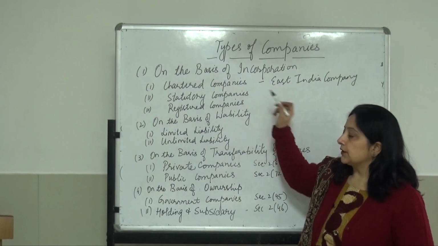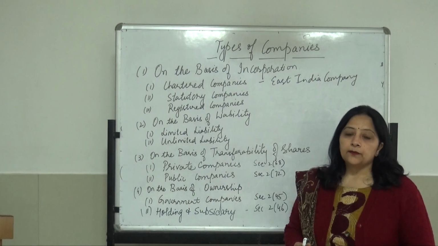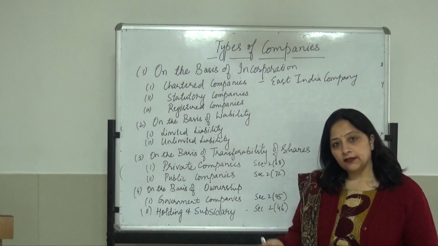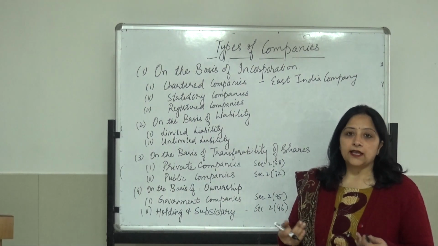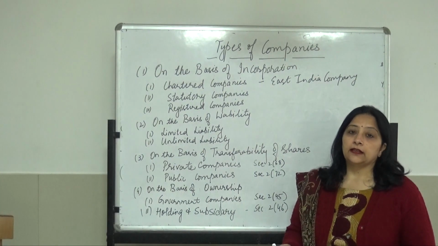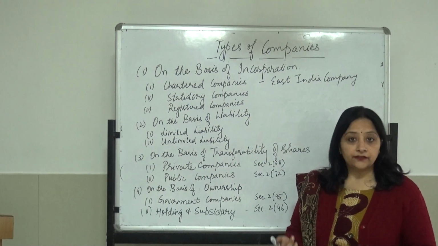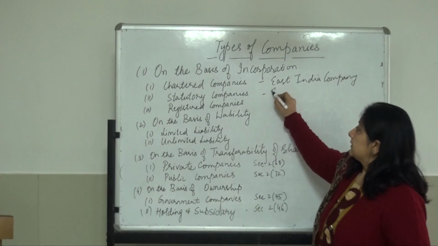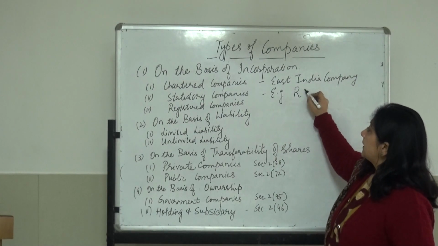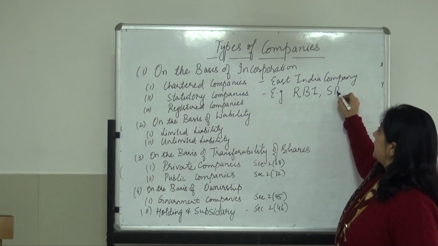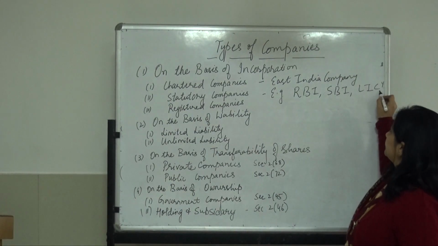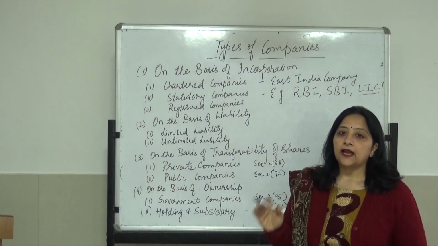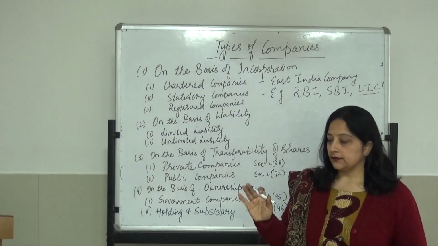Next, we move on to statutory companies. Statutory companies are those companies which are formed by a special act of parliament, right? Like SBI was formed, State Bank of India, like Reserve Bank of India, like Life Insurance Corporation of India. Examples of statutory companies are RBI, SBI, LIC, Life Insurance Corporation. So for these companies, a special act in parliament has to be passed.